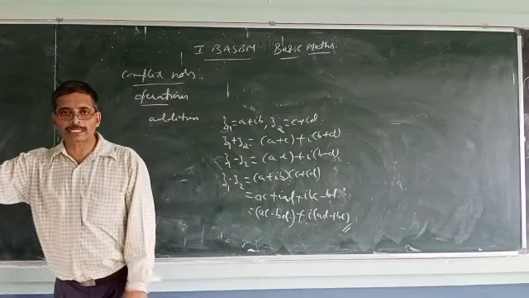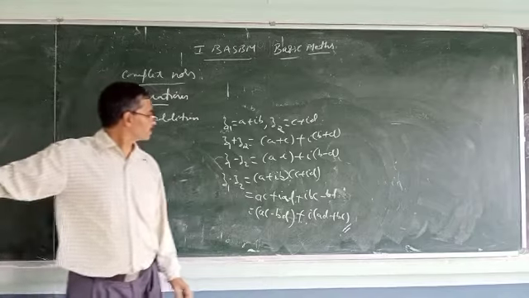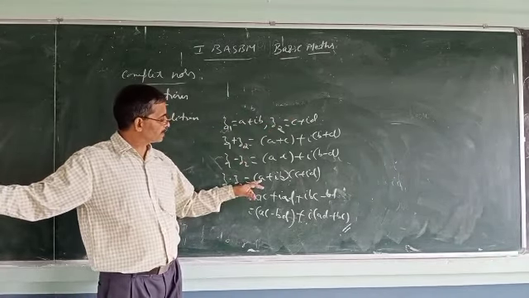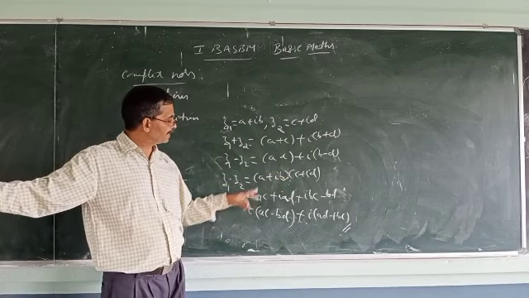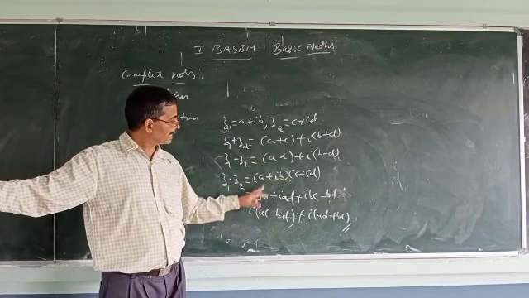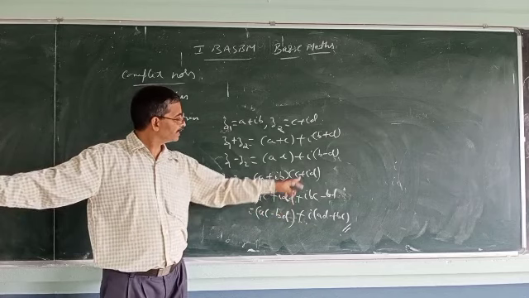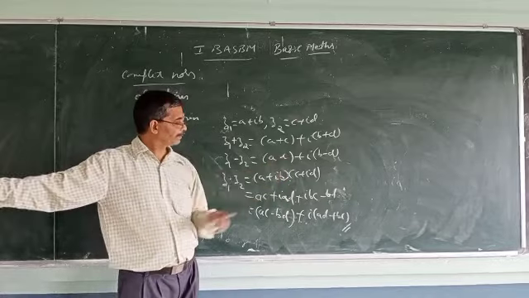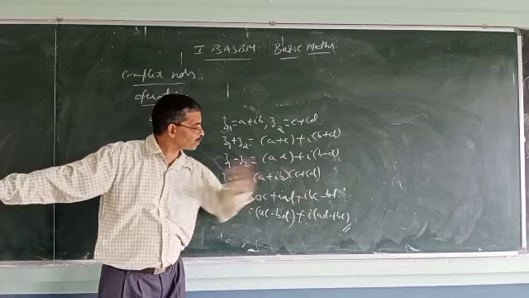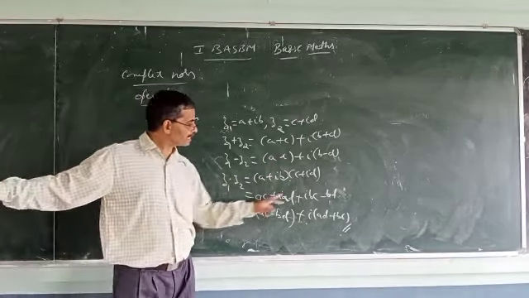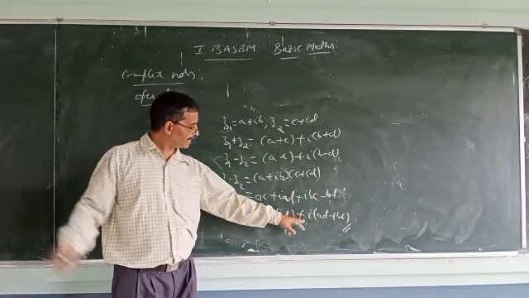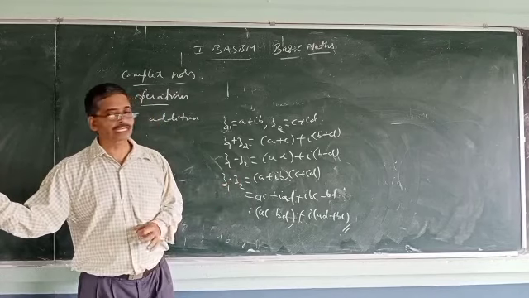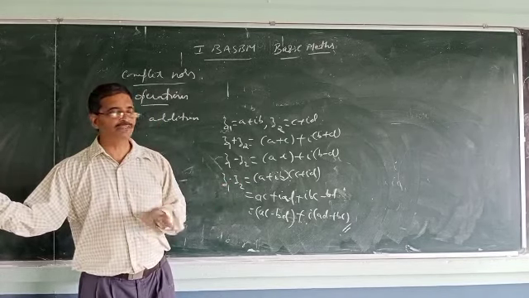This is how multiplication is done. So if z1 is a plus ib, z2 is c plus id, z1 into z2 is like this: a plus ib into c plus id. Multiply one by one: ac, a into id, iad. Then ib into c, ibc, ib into id, bd will be there, but i squared is minus 1. So combine the real parts, ac minus bd, plus i into ad plus bc. This is about multiplication. What about division?